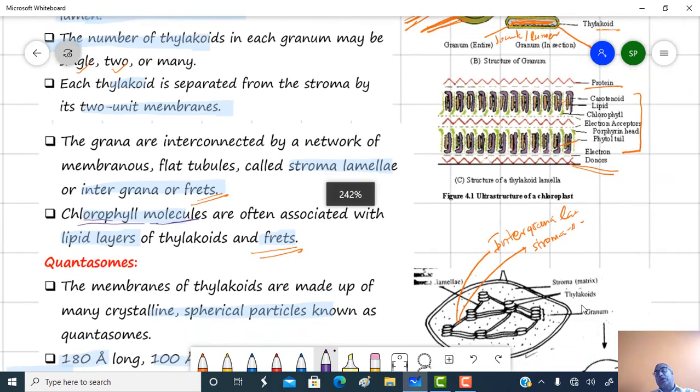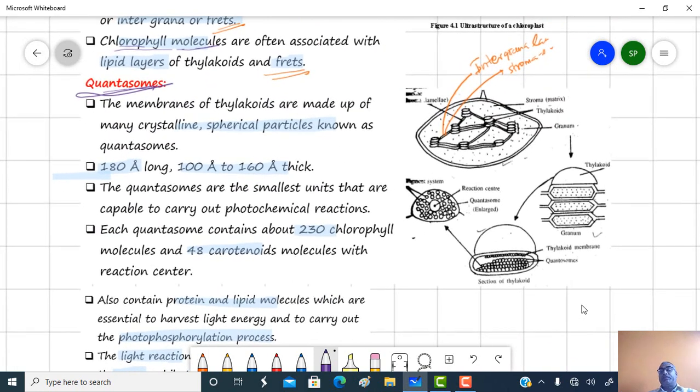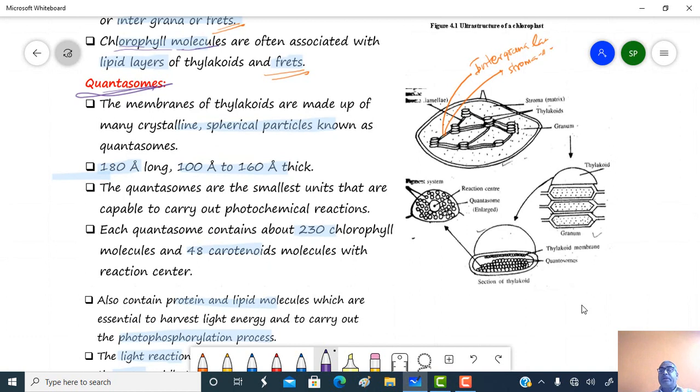Just see about the quantasome. These chlorophyll molecules which are associated with the lipid layers are generally considered quantasomes, because quantasomes are the bodies which contain the pigment molecules. So just see the quantasome. Outer membrane, inner membrane, this is the region of the stroma, and this is the region of a granum.